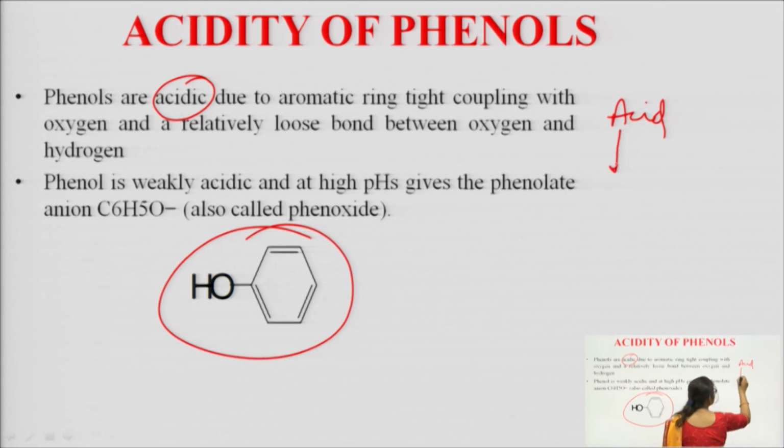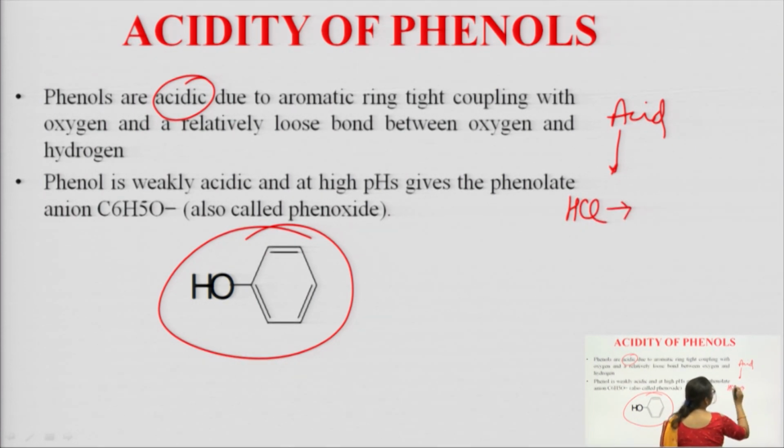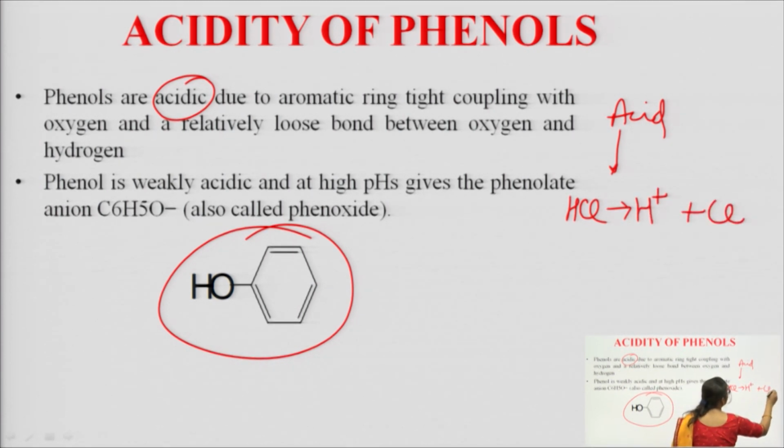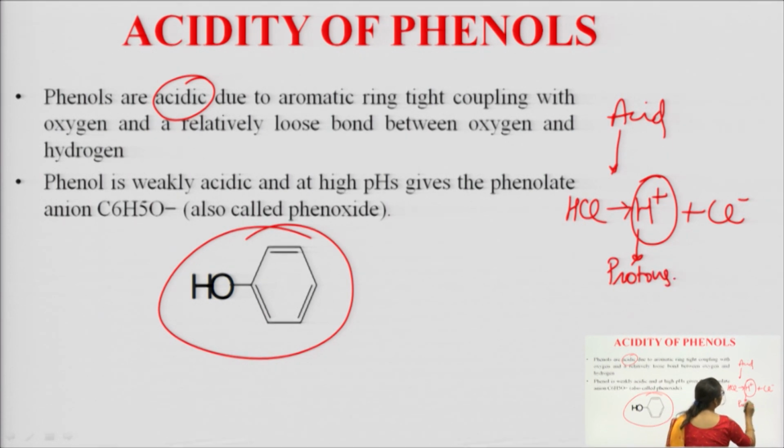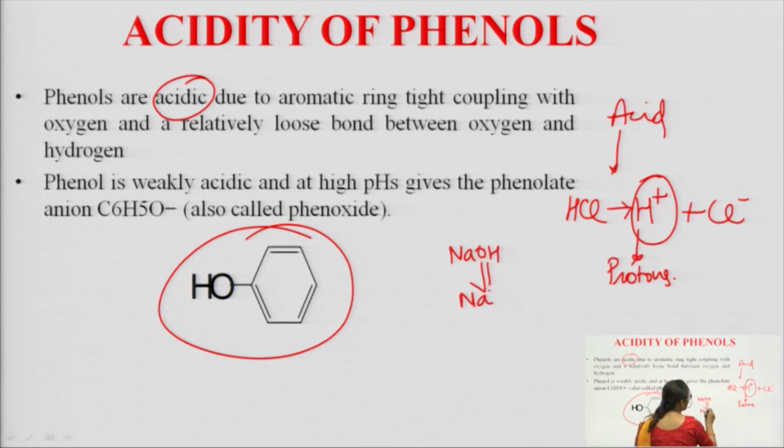An acid is a moiety. Suppose we take the example of hydrochloric acid. If we see its dissociation, it dissociates into H plus and Cl minus. This H plus is a proton. If we talk about a strong base, NaOH, sodium hydroxide, it dissociates into Na plus and OH minus.